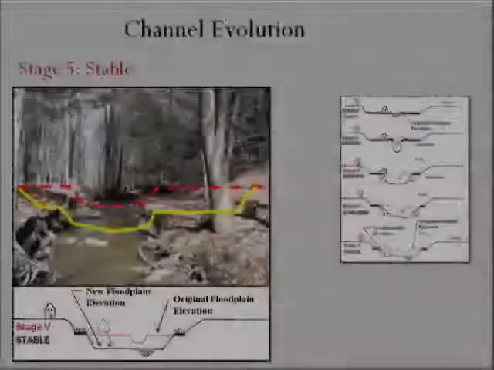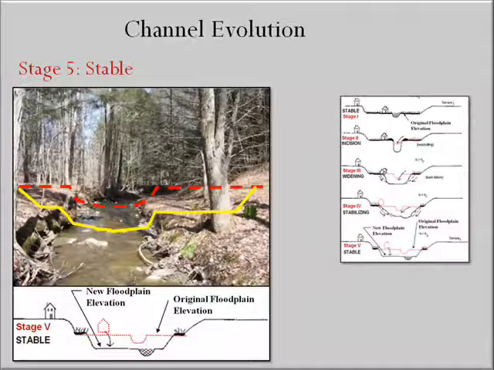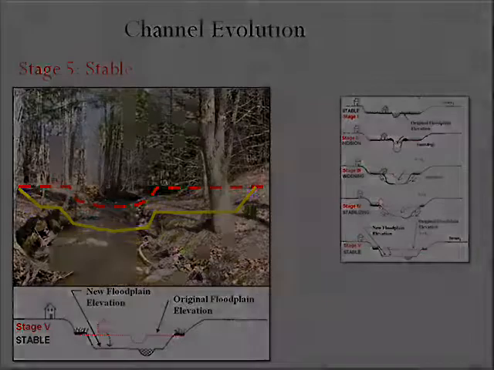Stage 5 of the channel evolution process sees a return to equilibrium or stability brought about as the gravel bars grow high enough to effectively narrow and deepen the channel, creating sufficient flow power to transport the sediment load during moderately high flows and providing floodplains for energy dissipation during higher flows. The river is once again stable.